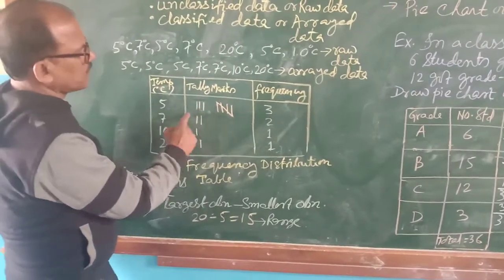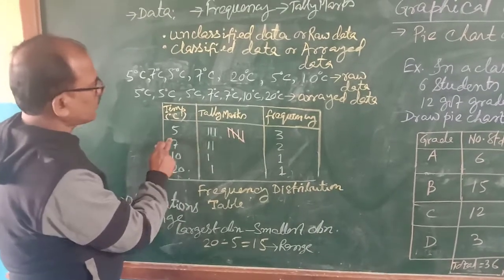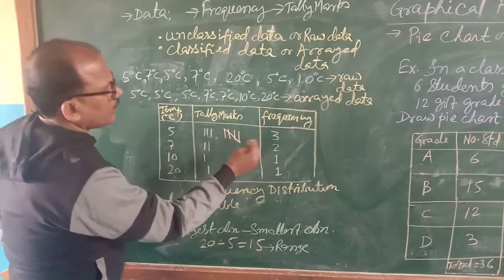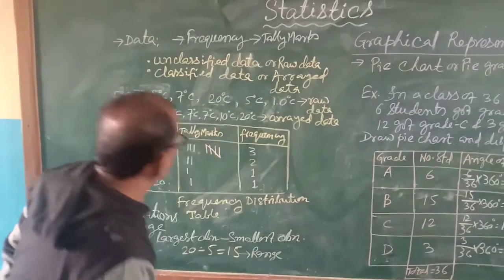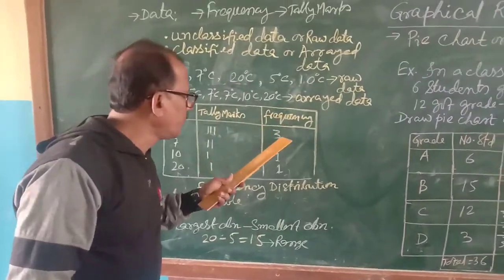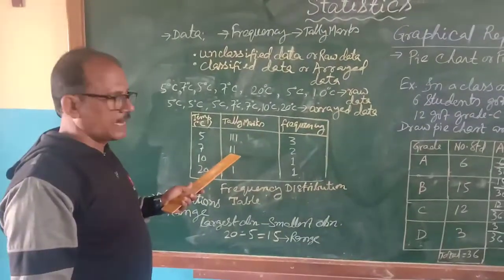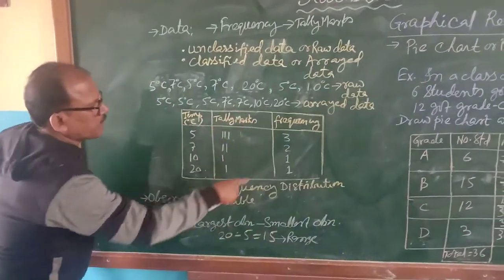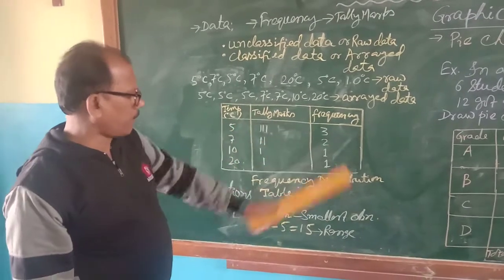If suppose it is 8, right now it is indicating 8. There is a group of 5 and there is 3. So I have got 3, that is why I have written this. If it reaches 5, then again I will make a group of 5. Likewise we will count. That is the ease of counting the frequency, which is indicated by tally marks. Then comes frequency. As many tally marks as there are, that much is the frequency. 7 has recurred 2 times, so it is 2. Likewise I have done it. Now this particular table is called a frequency distribution table, where we remember these 3 things.